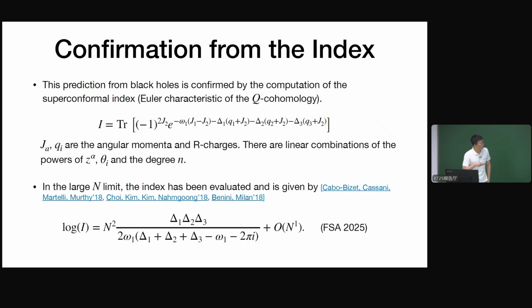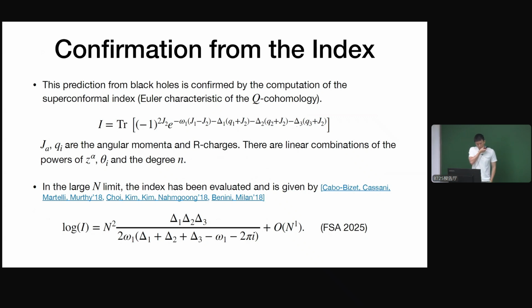More precisely, it's given by this trace, a trace over the space of operators. And this J and the Q are the angular momenta that I introduced previously. In the Engels-Force-Williams framework, they are basically linear combinations of the powers of the formal variables z and theta, and also the cohomology degree n.